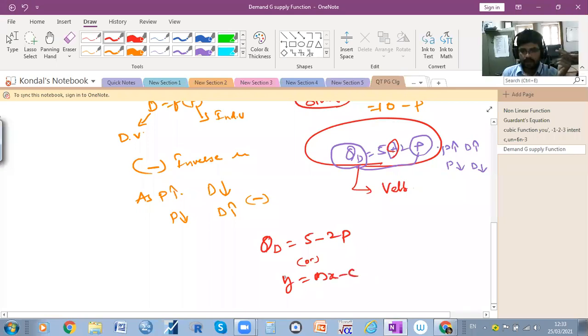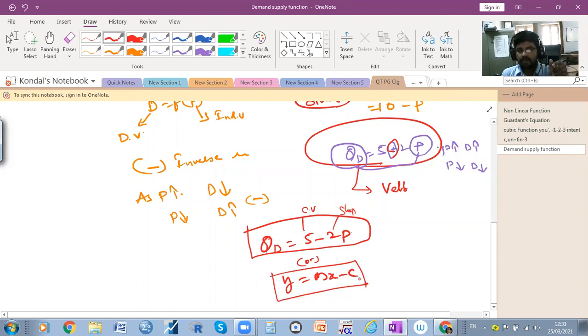See, I am writing this. This is the economics function. We can write that mathematically: QD is equal to 5 minus 2p. So QD is nothing but quantity demanded. 5 is nothing but the constant value. 2 is nothing but the slope. P is nothing but price. See, when I gave the example in the linear function, y is equal to mx plus c or mx minus c, c is nothing but the constant value, m is nothing but the slope, x is nothing but the independent variable, and y is nothing but the dependent variable. Have you understood, friend?